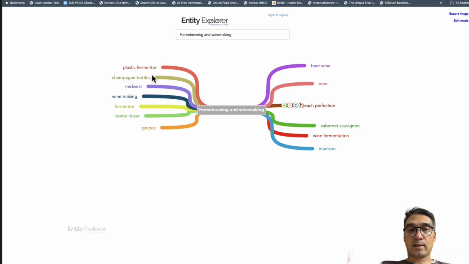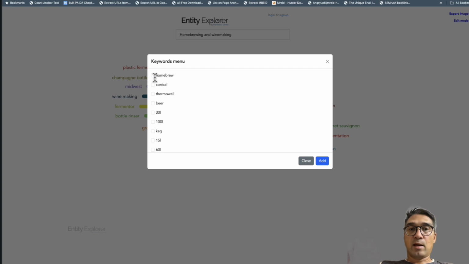Now what this does is it finds entities that are associated with the plastic fermenter. And so the entities will be homebrew, canonical, beer, and all of these over here. So not all of these entities are 100% associated with this, so you would have to distill this down. But you can just click, add this, or just copy and paste it into an Excel sheet.